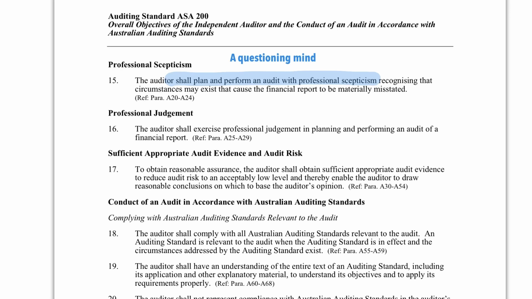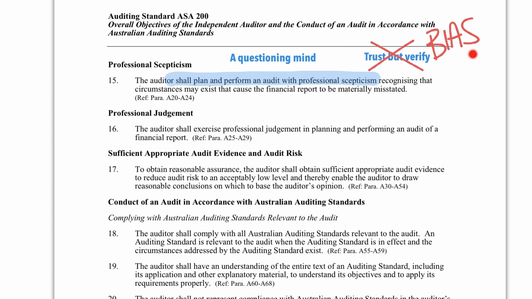Now, an old saying when it came to professional skepticism used to be the phrase, trust but verify. Now, there's a reason that we don't use trust but verify anymore, and that's because trust but verify has an inherent bias. It has a bias that we're looking for information to confirm what management might say in the first place.